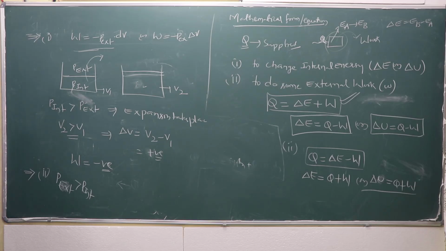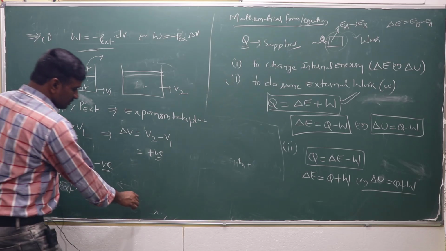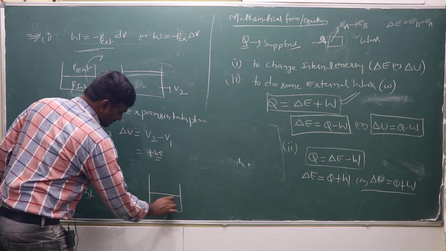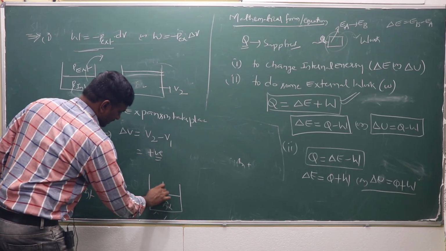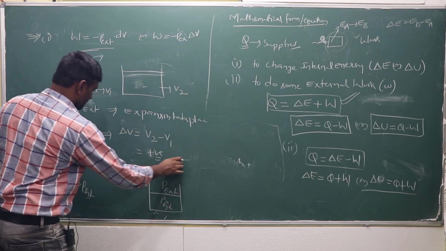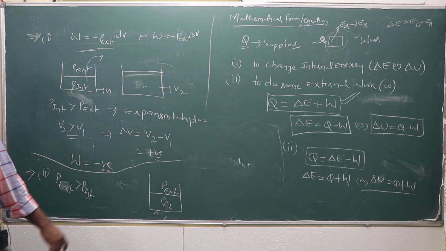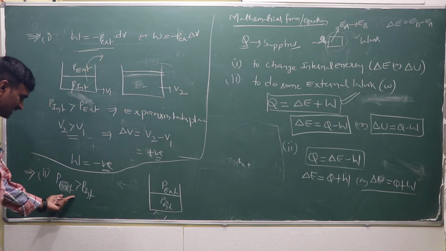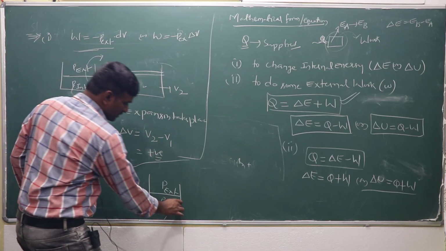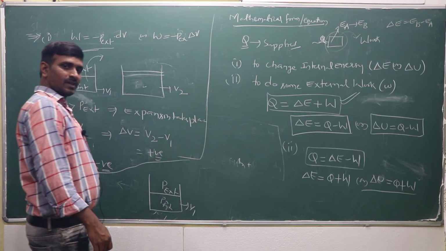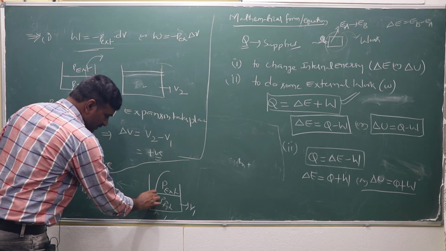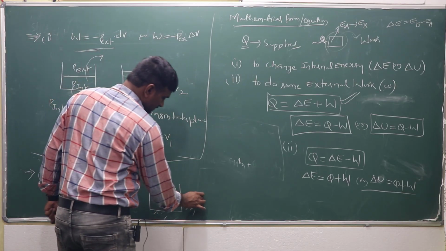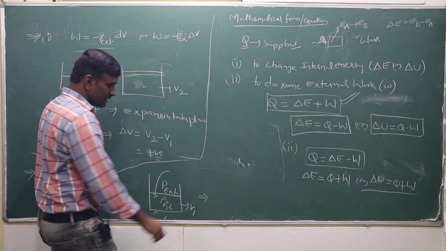External pressure is greater than internal pressure, so what will happen?